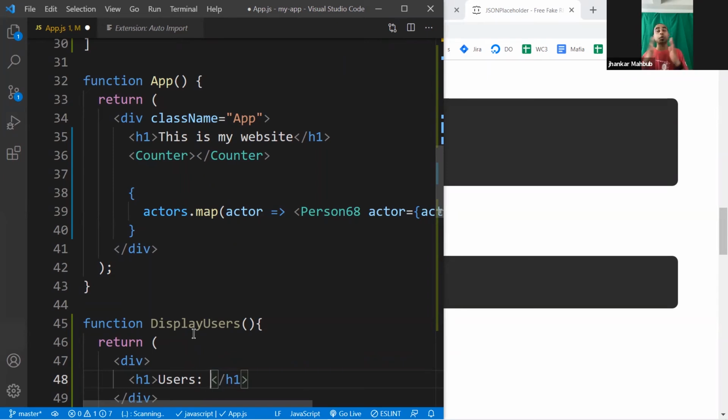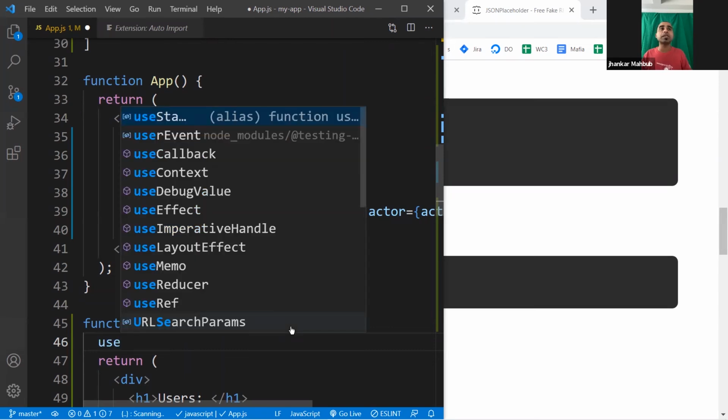So my goal is to load data from the internet, and I need to do a few things. The first thing: whenever I'm loading something from outside, it's called an external thing, so this might have a side effect. For that purpose, you need to call something called a hook, and this is called useEffect. Effect came from side effect. That means you're calling data from an internet database, and if the database is down, you might have some side effect. Your application could be dead. So we call useEffect.